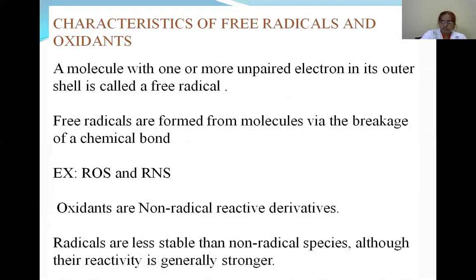Now see the characteristics of free radicals and oxidants. A molecule with one or more unpaired electrons in its outer orbit is called a free radical. Free radicals are formed from molecules via the breakage of chemical bonds. Examples are ROS and RNS, that is reactive oxygen species and reactive nitrogen species.